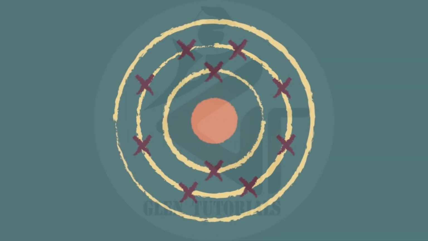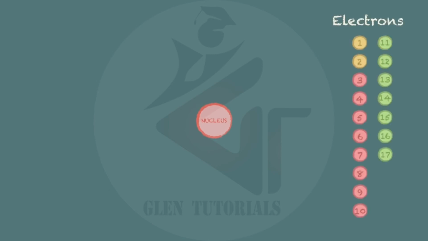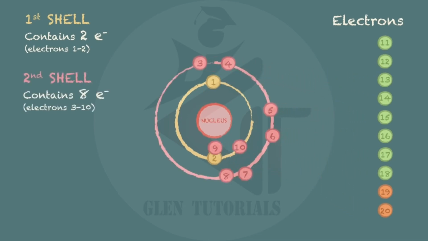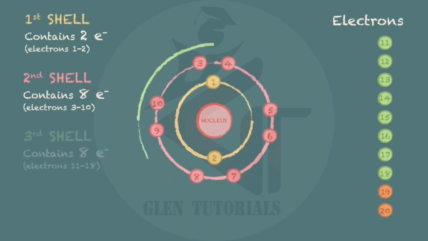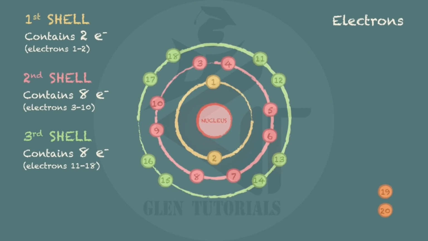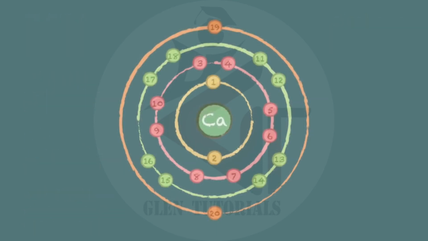All you need to know is how many electrons can occupy each shell, and at this level, you only need to know the rules for the first 20 elements. The maximum numbers are as follows. The first shell can contain a maximum of 2 electrons. The second shell, up to 8 electrons. The third shell also has a maximum of 8 electrons. And the 19th and 20th electrons go into the fourth shell. And this would actually represent a calcium atom.